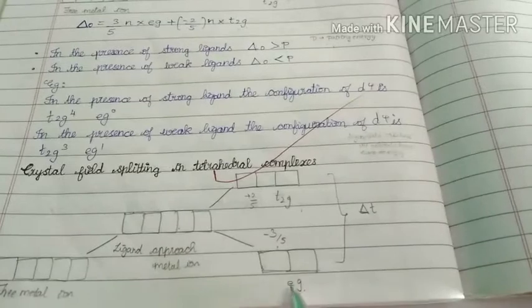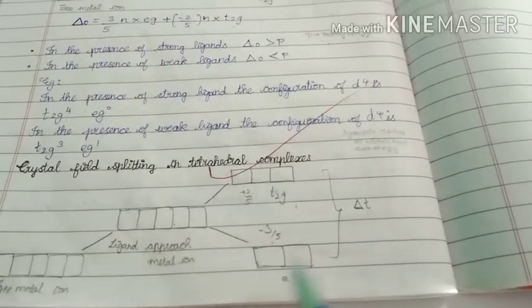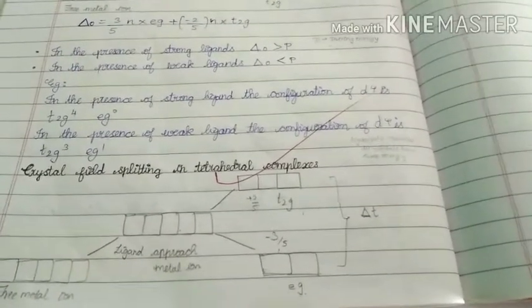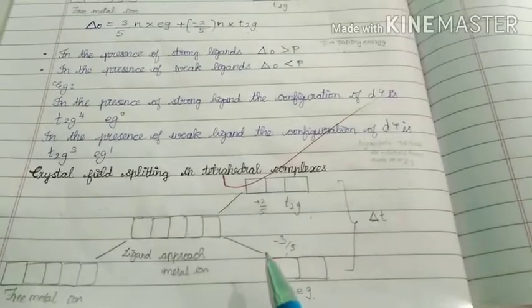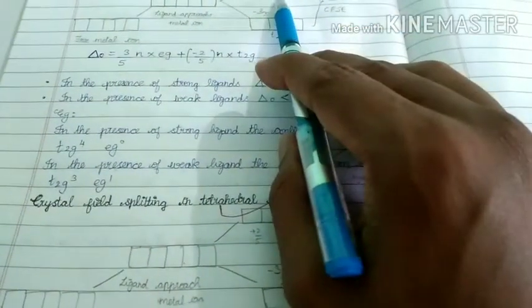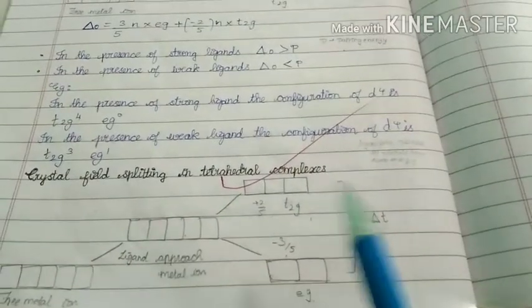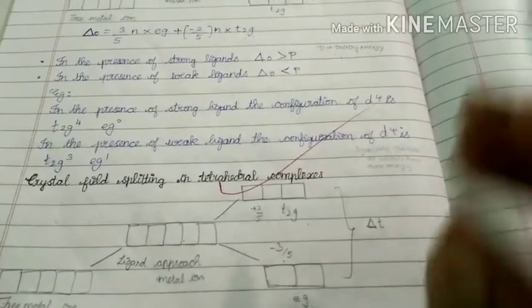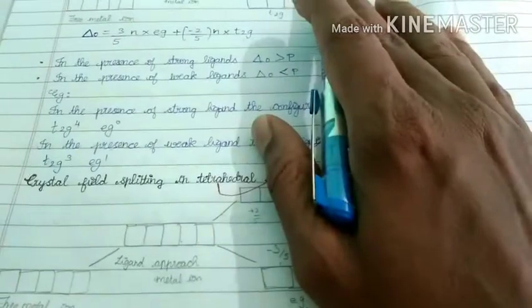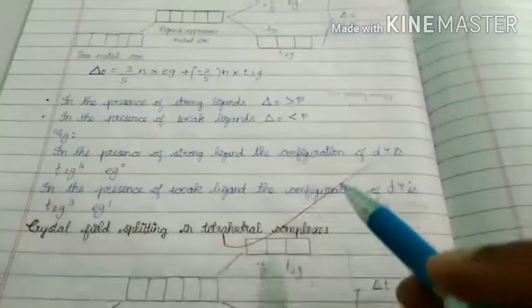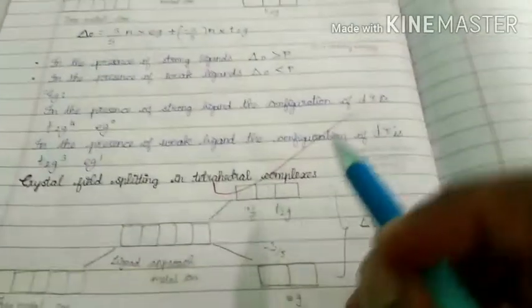If 2 orbitals are there, minus 3 by 5. You just remember it like that. If you remember octahedral complexes, then automatically you will remember this one. Don't get confused. Just remember which orbitals have more energy and which have less in the octahedral complex, and automatically you will be able to write it for tetrahedral complexes.